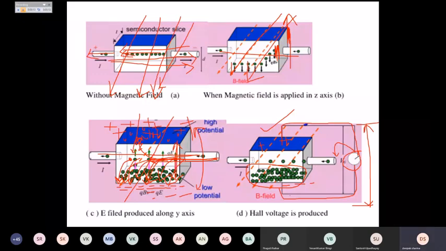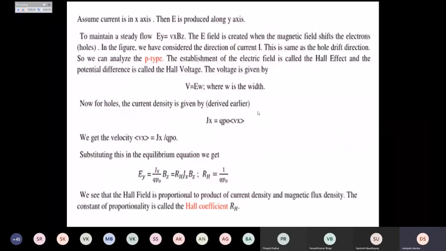So what is the use of this Hall effect? If we don't know what type of material we have, then by the use of the Hall effect, we can find out what type of material is given to us, whether it is N-type material or P-type material. Right? So for that we have some analysis here.